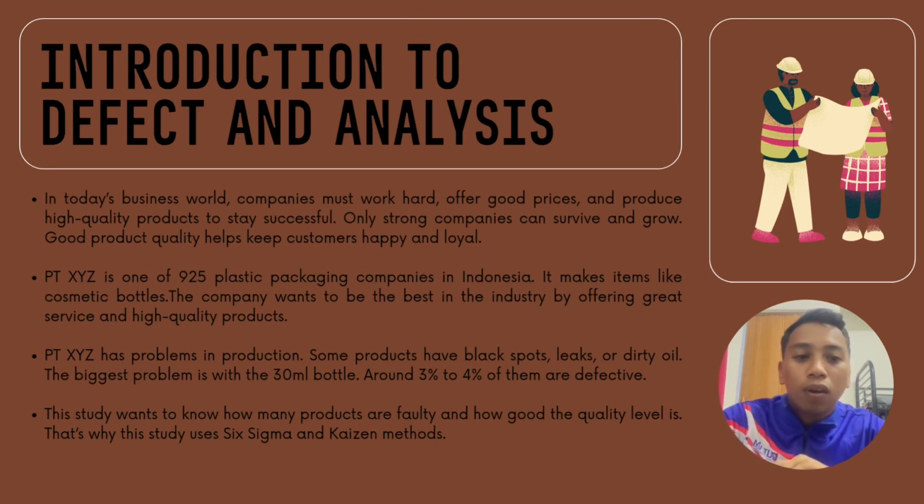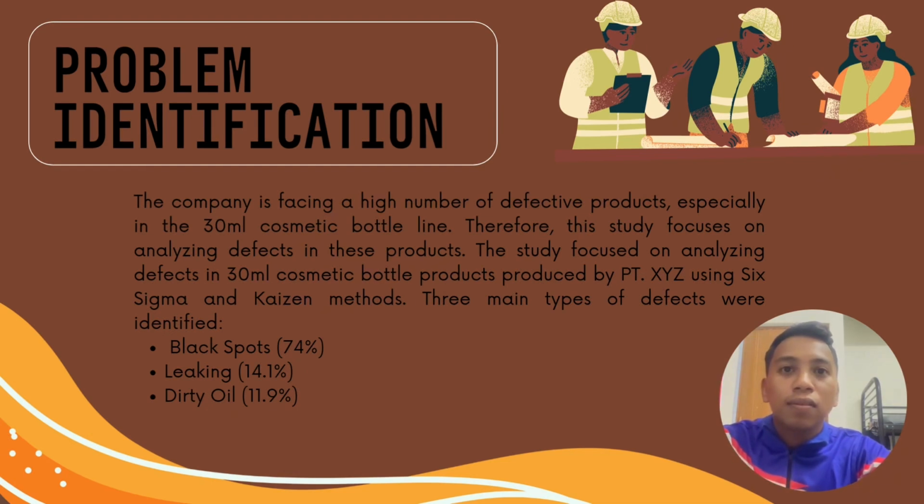So the study wants to know how many products are faulty and how good the quality level is. That's why the study uses the Six Sigma and Kaizen methods. So I will continue with problem identification. The company is facing a high number of defective products, especially in the 30 ml cosmetic bottle line. Therefore, the study focuses on analyzing defects in the 30 ml cosmetic bottle product produced by PT-XYZ using the Six Sigma and Kaizen method. Three main types of defect were identified.